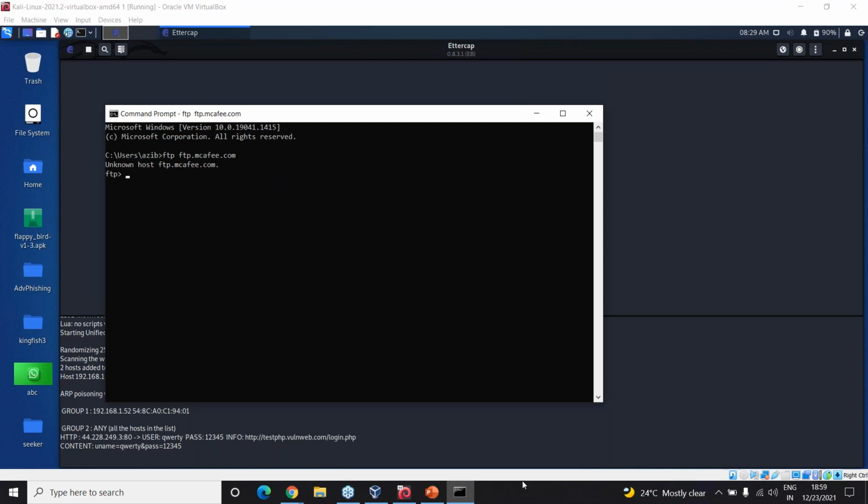Right, so inside this FTP, it should actually ask my username. Okay, fine. So it says unknown host. Fine, there is something in this.